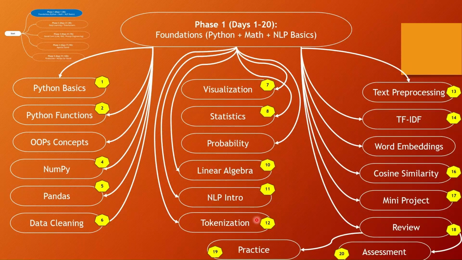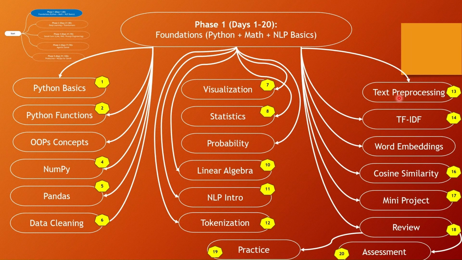In due course, we will also discuss tokenization. It's nothing but splitting the text into smaller units called tokens. It can be words or subwords or characters. Then we will move on to text processing, that is preparing the raw text for analysis through cleaning, normalization, and transformation.